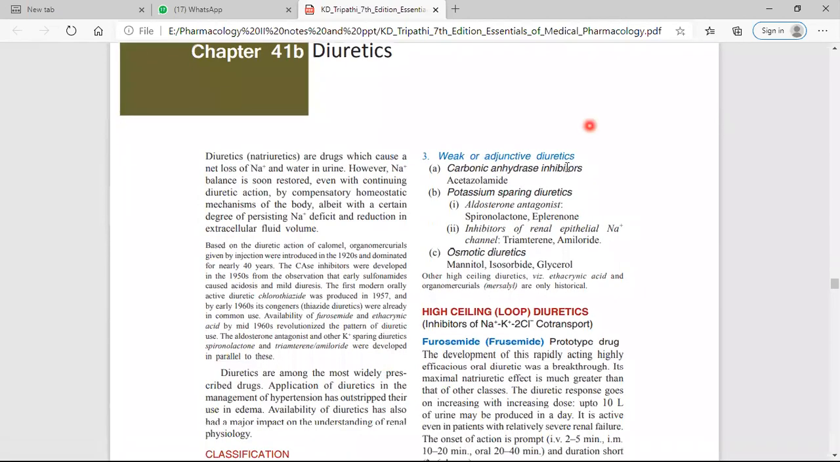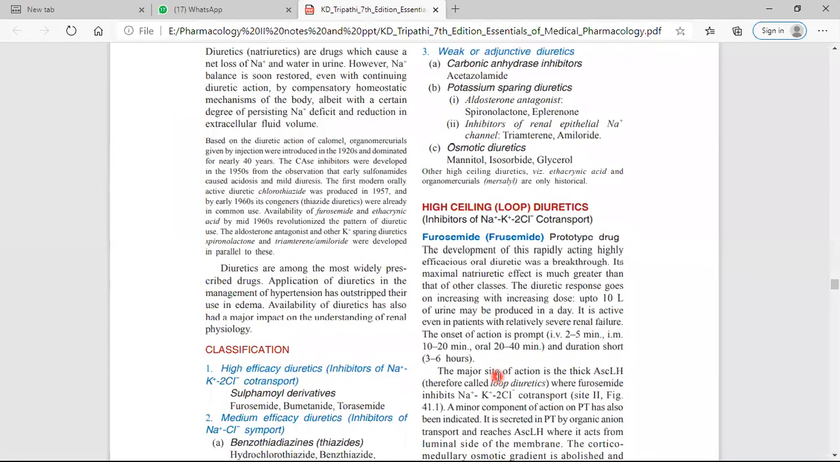Then the weak or adjuvant diuretics: carbonic anhydrase inhibitor, acetazolamide. Potassium sparing diuretics: aldosterone antagonists, spironolactone, eplerenone, and inhibitors of the renal epithelial sodium channel, triamterene and amiloride. Now the last part remaining is the osmotic diuretics: mannitol, isosorbide, and glycerol. So again, first is the high ceiling diuretic.